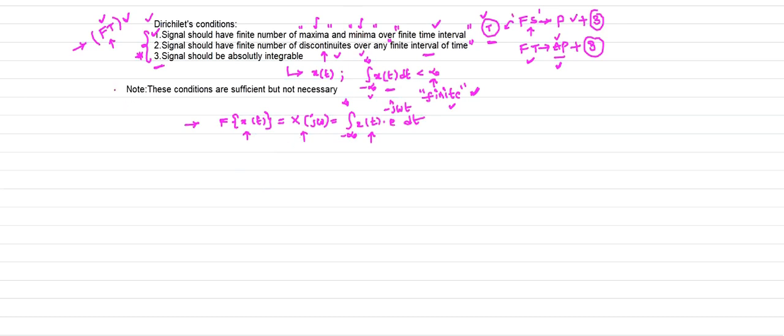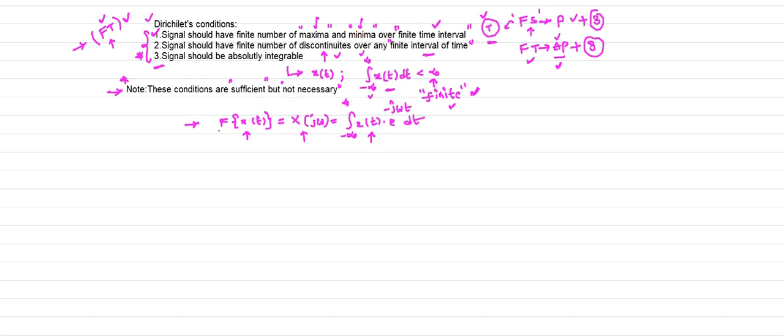Now I write here one important note. Let us observe this very important note. Whatever conditions I have given here, I have given 3 conditions, these conditions are sufficient but not necessary conditions. All of you observe this clearly. The signal may or may not satisfy these conditions. If it satisfies them, then it is okay.